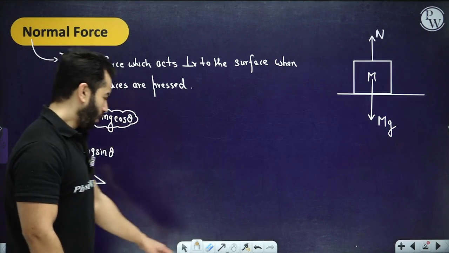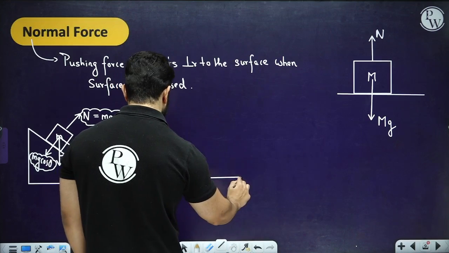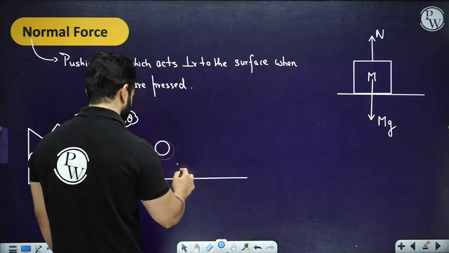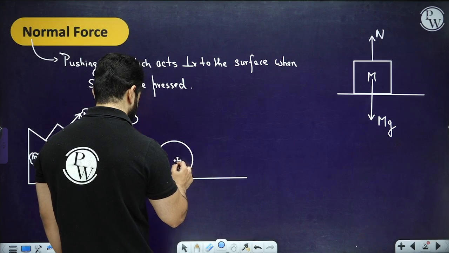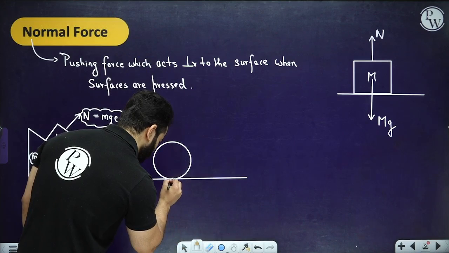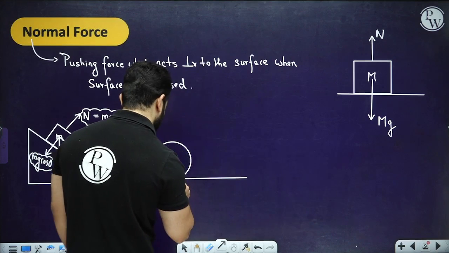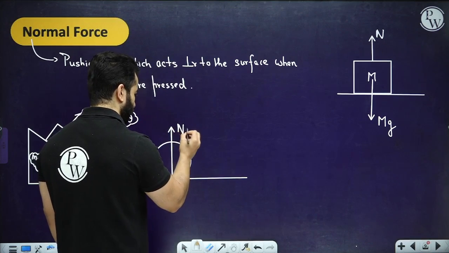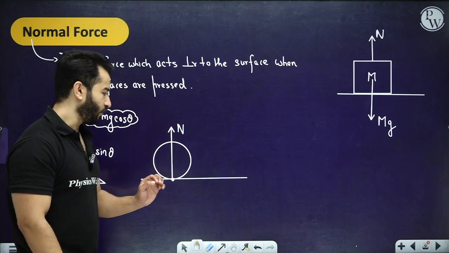If you have a spherical surface, then the normal force will pass through the point which is touching the ground, and that will be equal to the weight of this sphere.